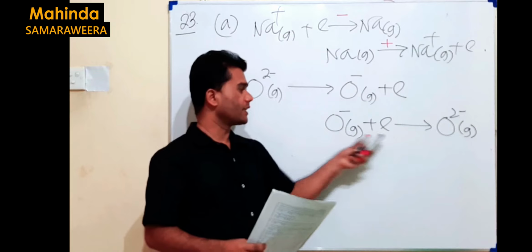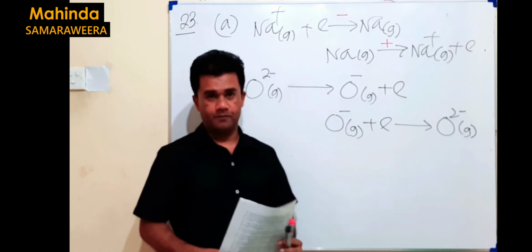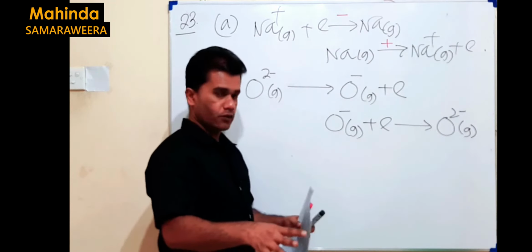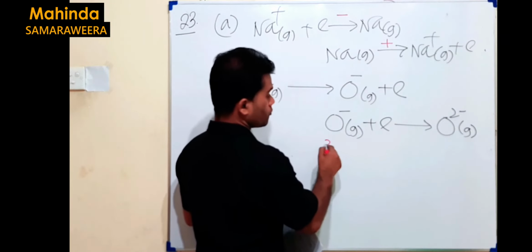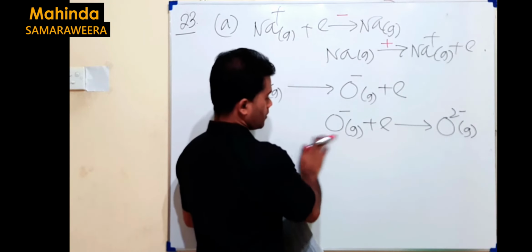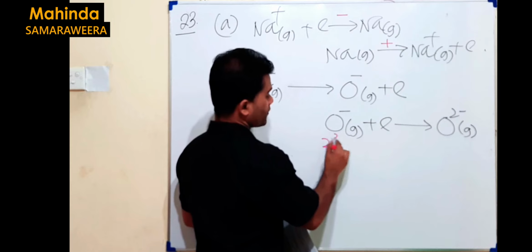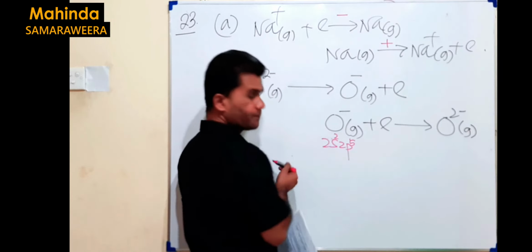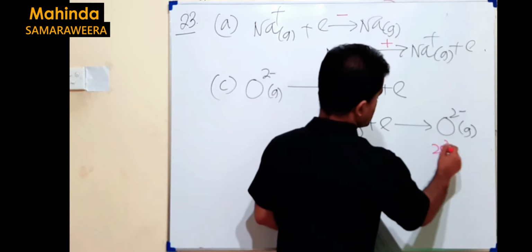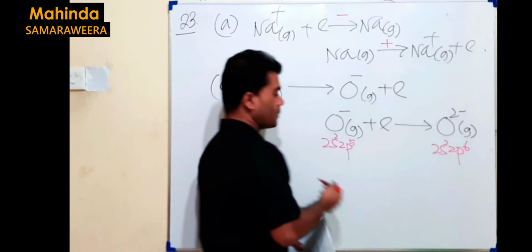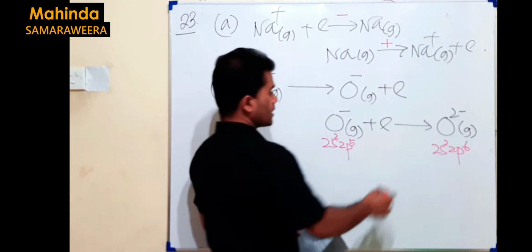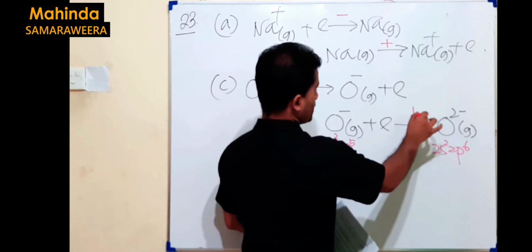This is the second electron gain enthalpy of oxygen. In this particular case, O minus is 2s2 2p5. Once it gains an electron, it becomes 2s2 2p6. That means it becomes stable. When something becomes stable, energy should be given out, so it's minus.